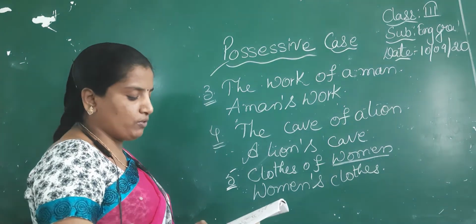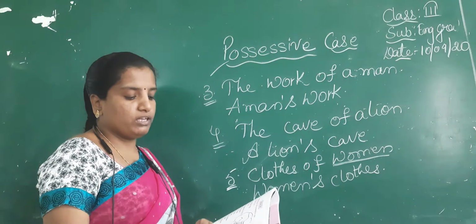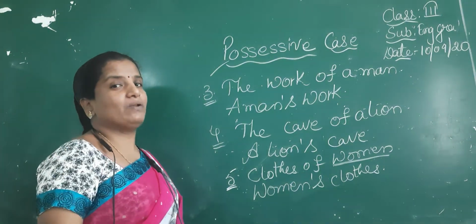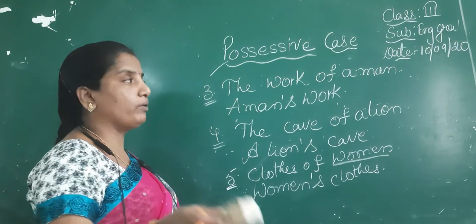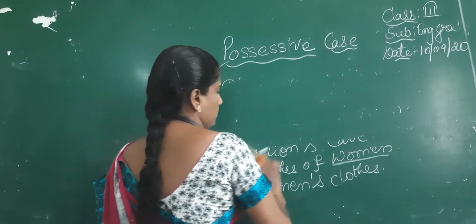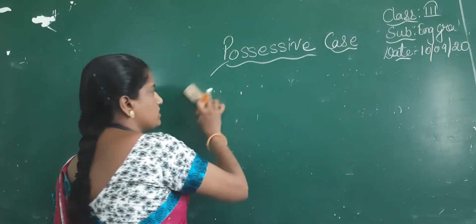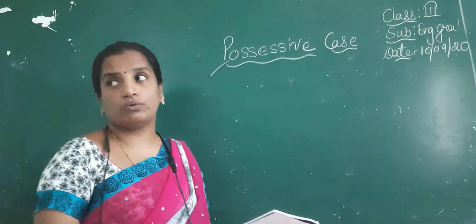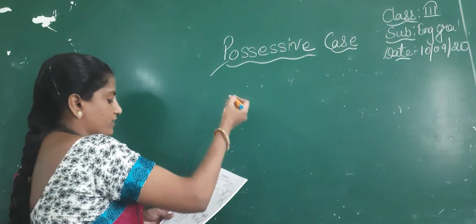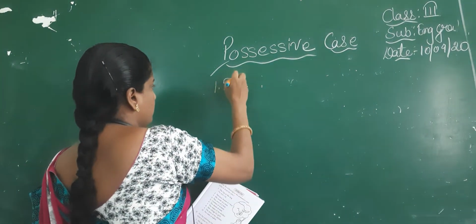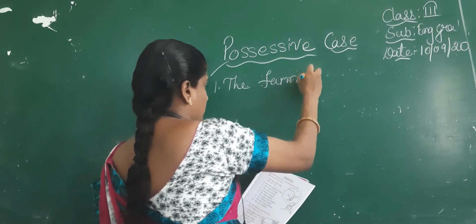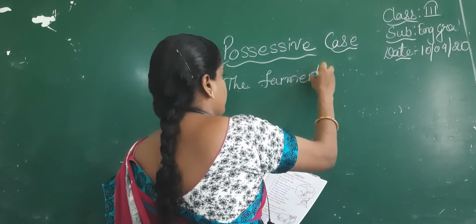Okay, next few more statements, children. Put the following into the plural. They have given you the singular, you have to change it into plural. See children, the farmer's oxen.